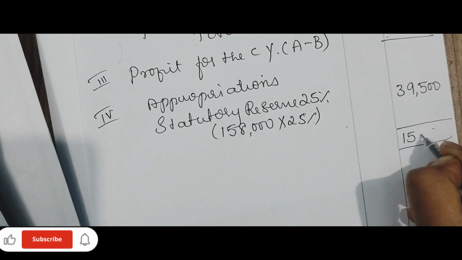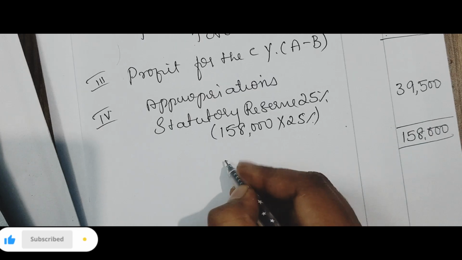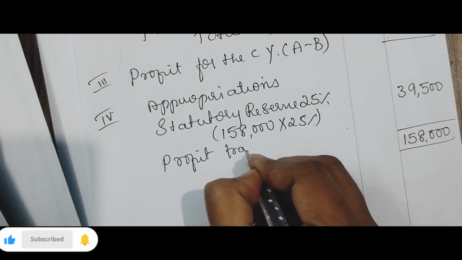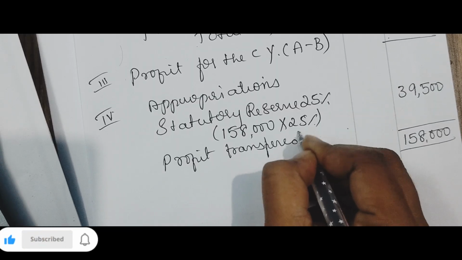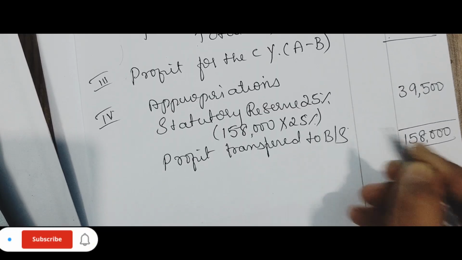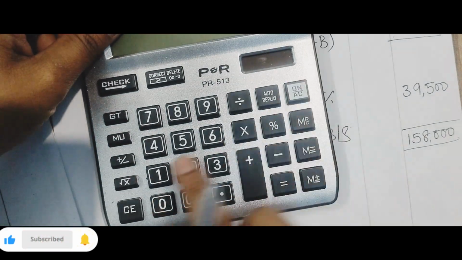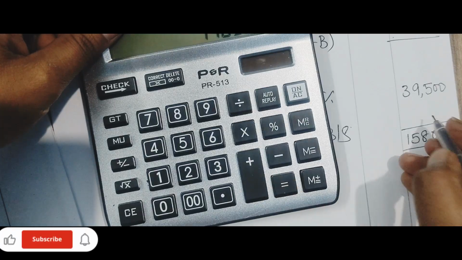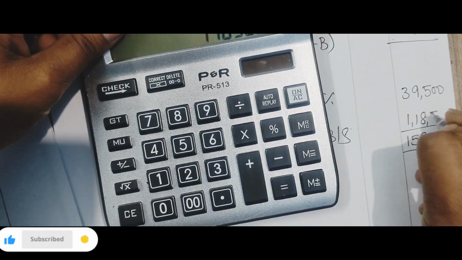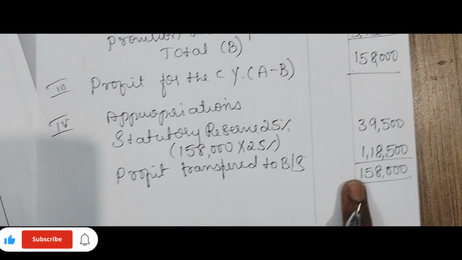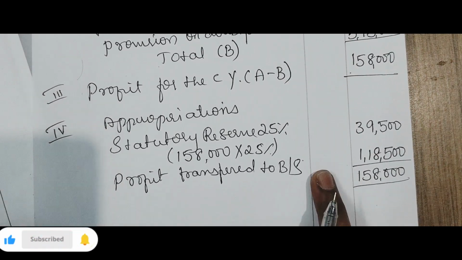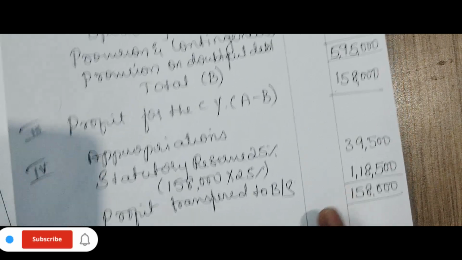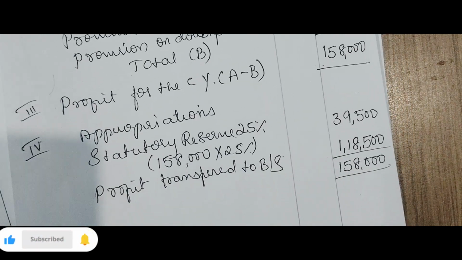Your total should come 1,58,000. What is the profit transferred to balance sheet? From 1,58,000 minus 39,500, it is 1,18,500. This amount we are showing in the reserve and surplus. Both the amounts, 39,500 and 1,18,500. So we are done with the profit and loss account.